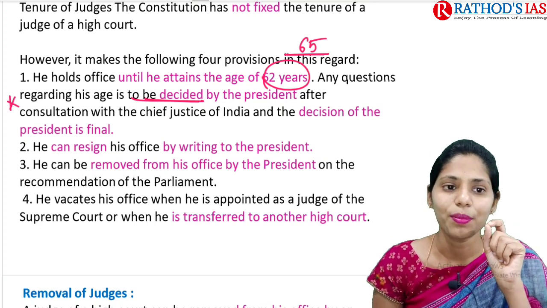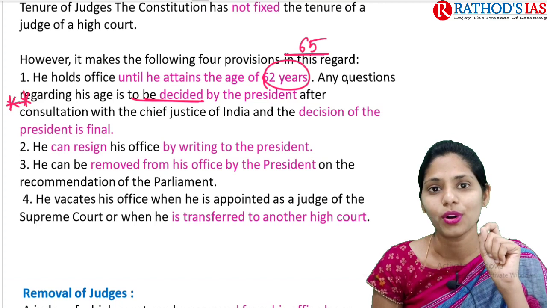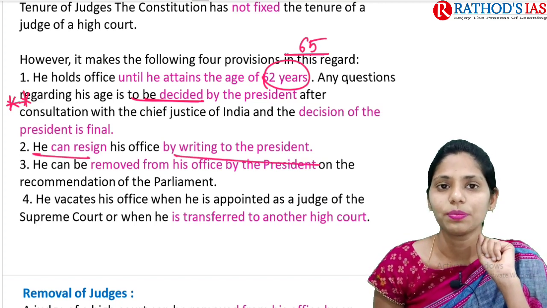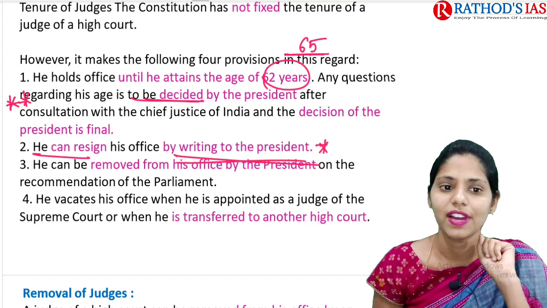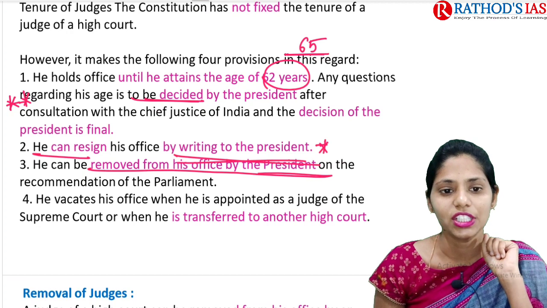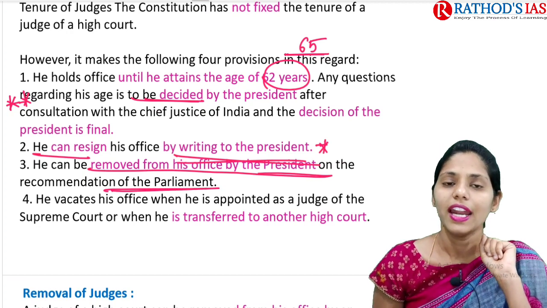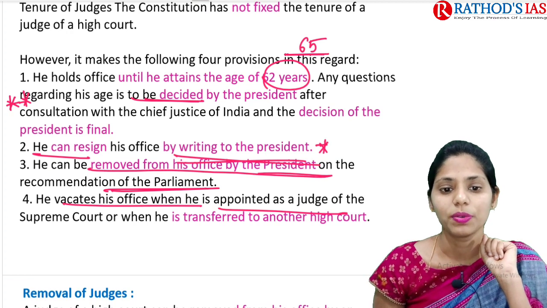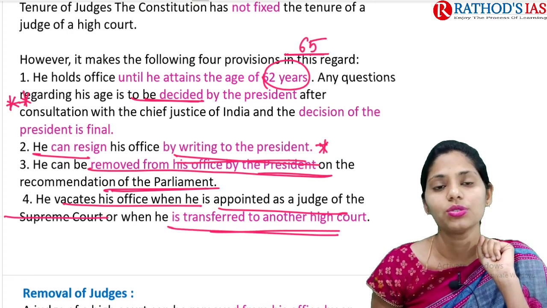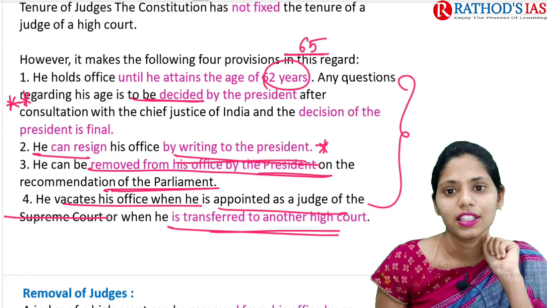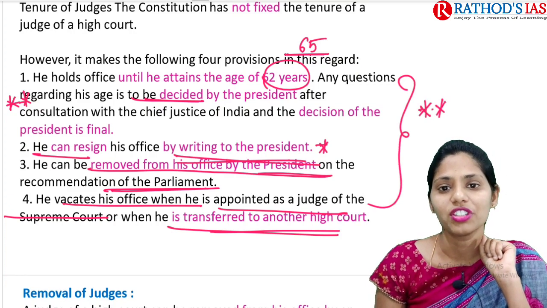So this is again an important prelims fact and also a mains fact. And he can resign his office by writing to the President. Again, this is an important prelims fact. And he can be removed from his office by the President on recommendation of Parliament here. And he can also vacate his office when he is appointed as a judge of the Supreme Court or when he is transferred to another High Court. So these are 4 important provisions regarding this.